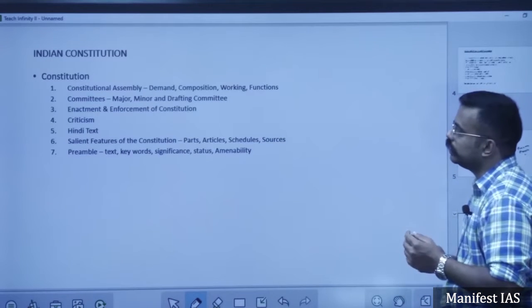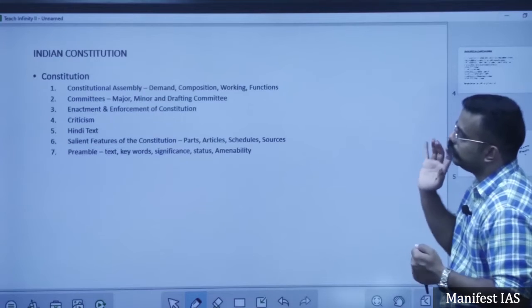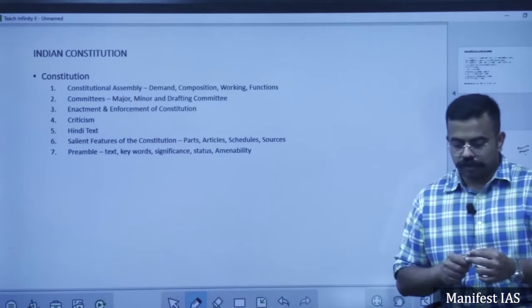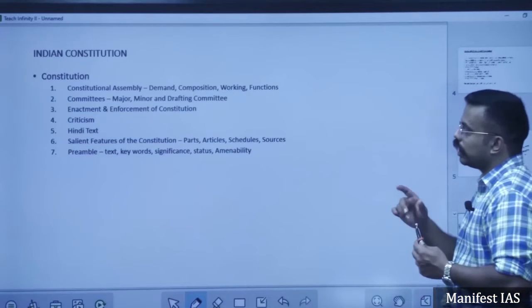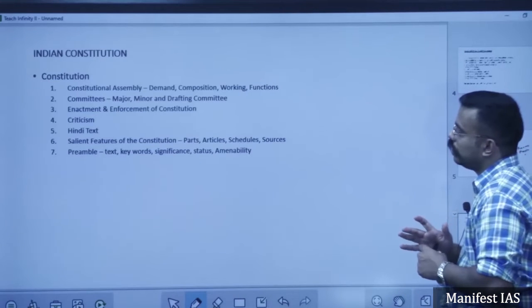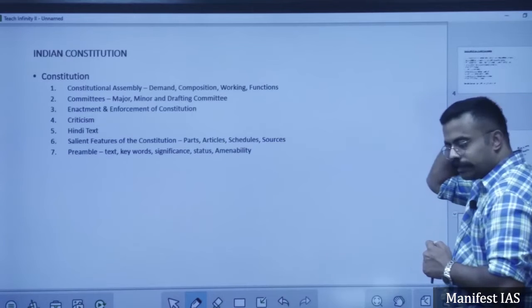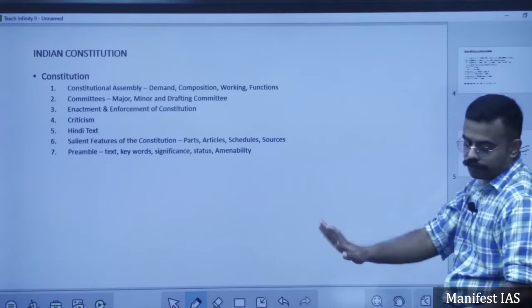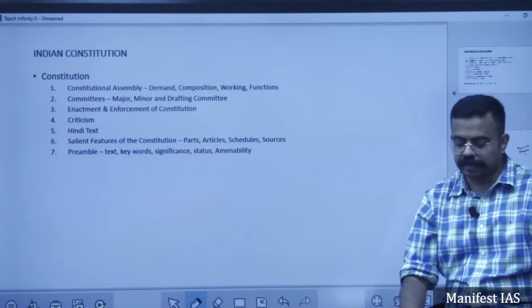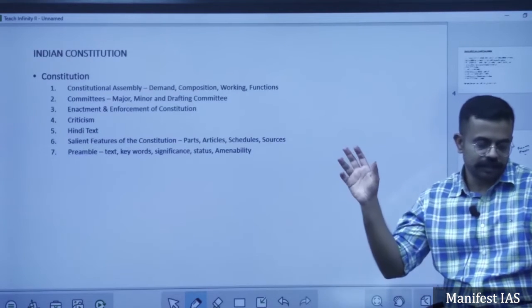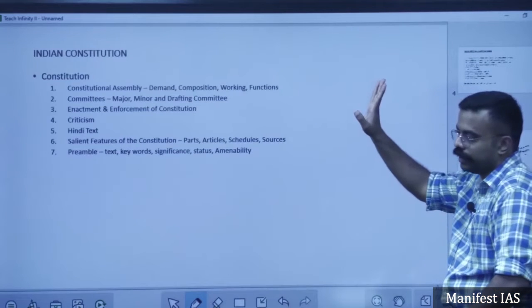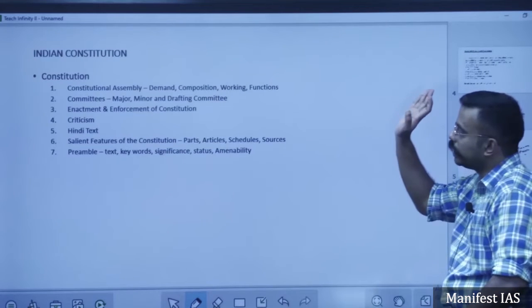That is what is given in the objectives resolution by Sri Pandit Jawaharlal Nehru. So after this objectives resolution, the basic framework for forming the constitution was changed after the Independence Act, that is 1948. That is, the legislative powers were also given to the Constitution Assembly, the power of making the laws.